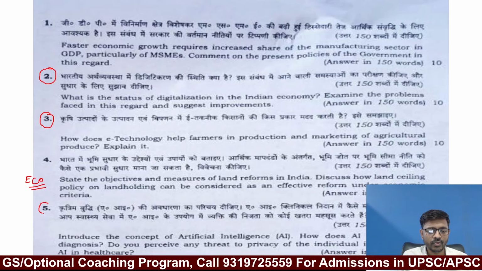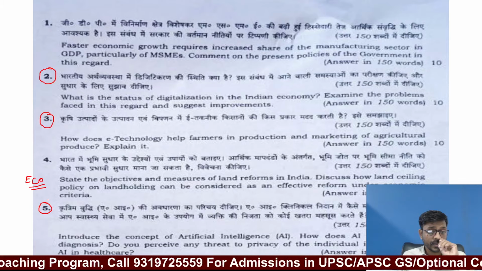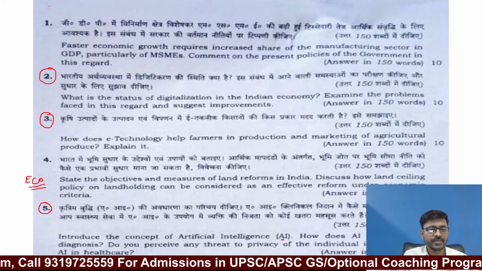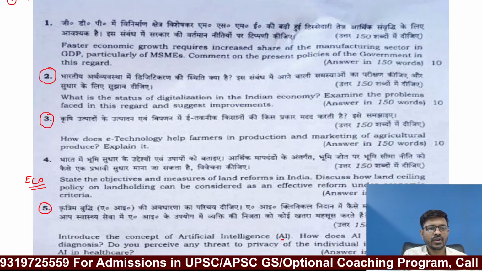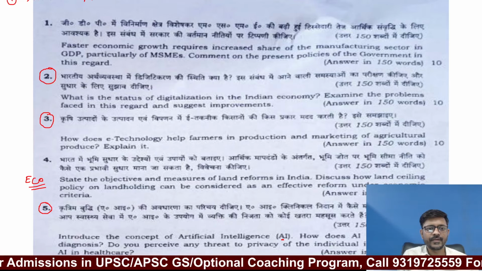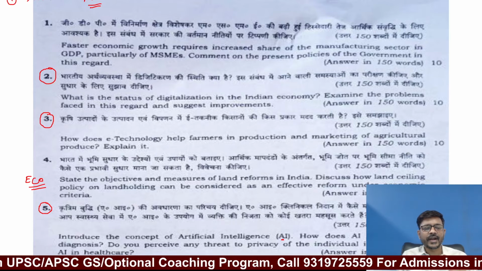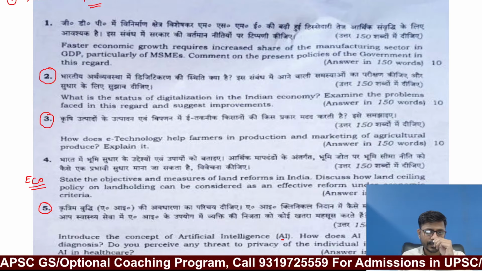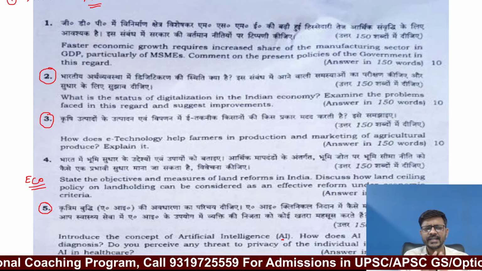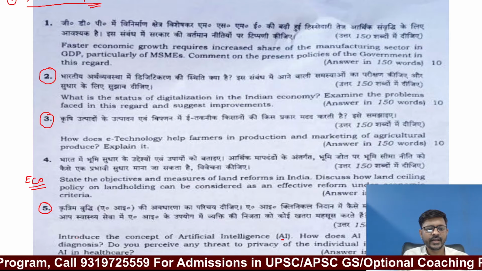Now question number 5 is a perfect and an excellent example of a mains question from science and technology. Introduce the concept of artificial intelligence. Means first you need to write down what is artificial intelligence or what is AI. Now if you are attending my offline classes, you can easily write down this answer. It is a 3-line answer from the National Strategy on AI by Niti Aayog. So I cover it in detail in a proper way. So this is the first part that you are supposed to write down in question number 5.